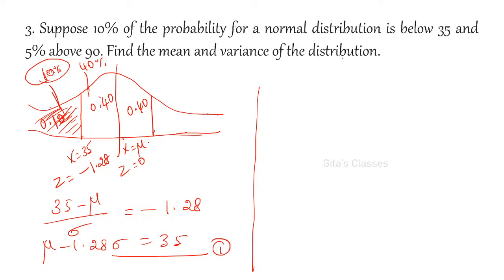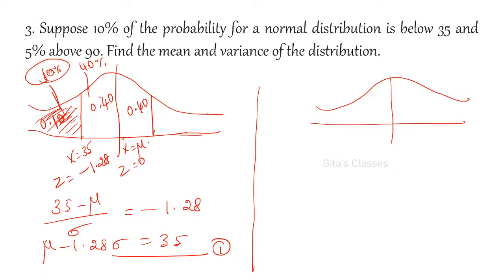And what about the second one? 5% above 90. 90 means left hand side or right hand side? Above 90, is that left hand side or right hand side?